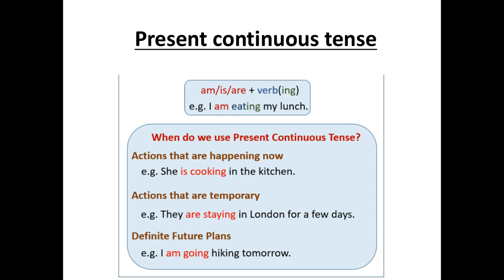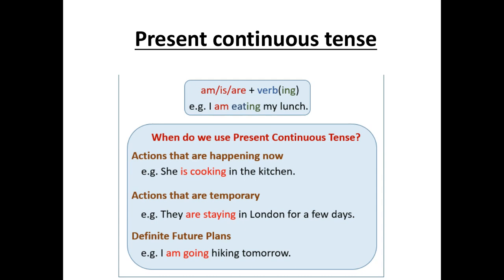We are asking where they are staying. They are staying in London for a few days. And in case of a future plan, for a future plan also we can use present continuous tense. For example, where are you going? I'm going to the market, or else I'm going hiking tomorrow. So here we can use present continuous tense in these cases.